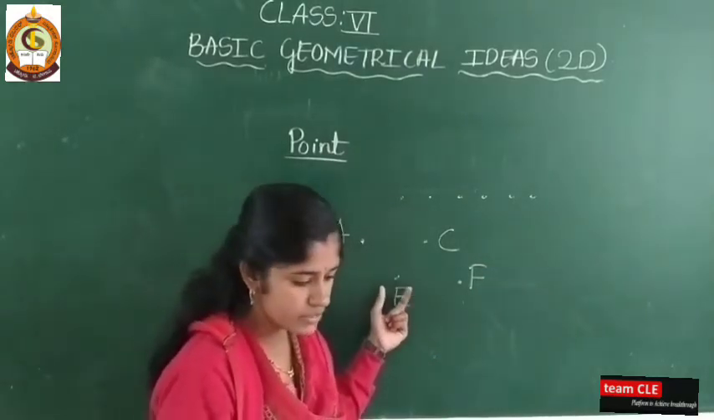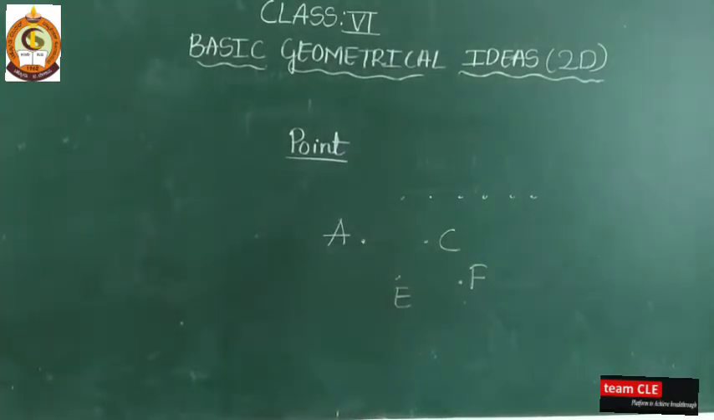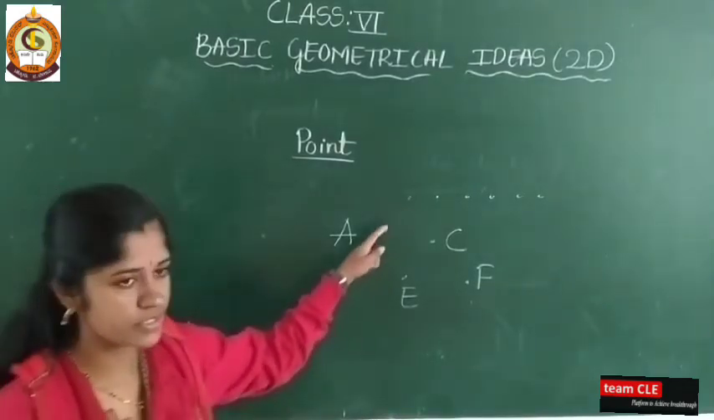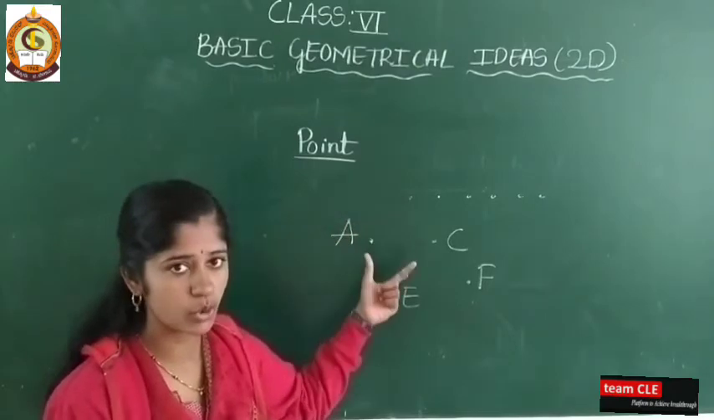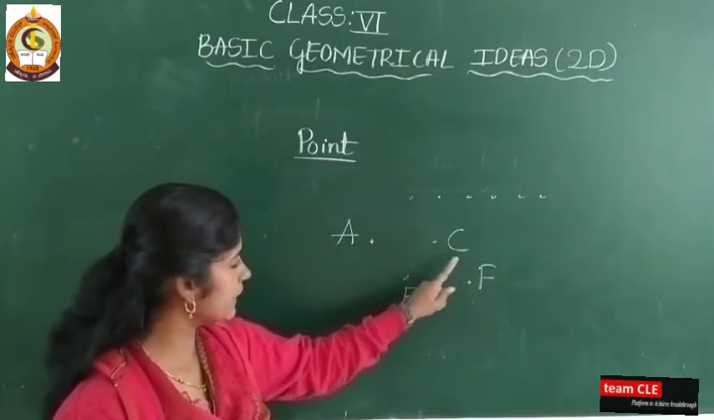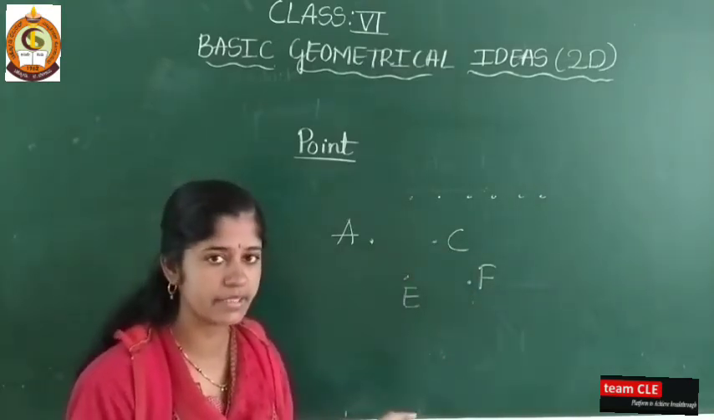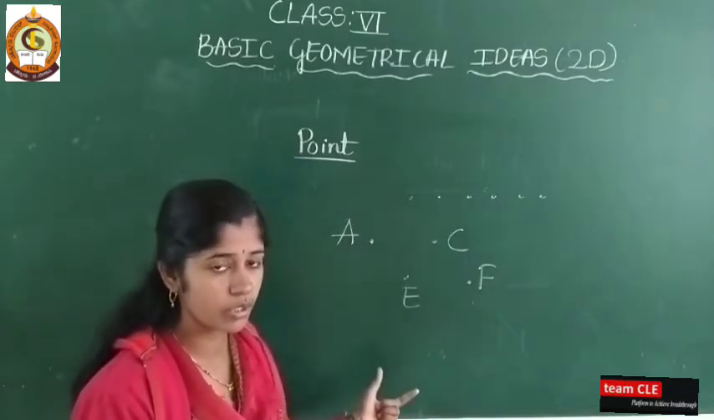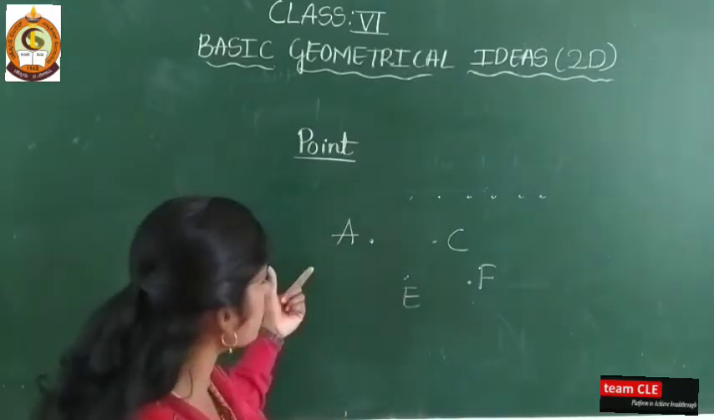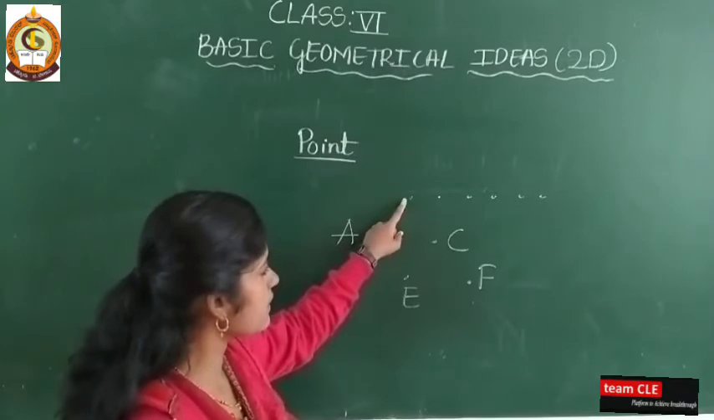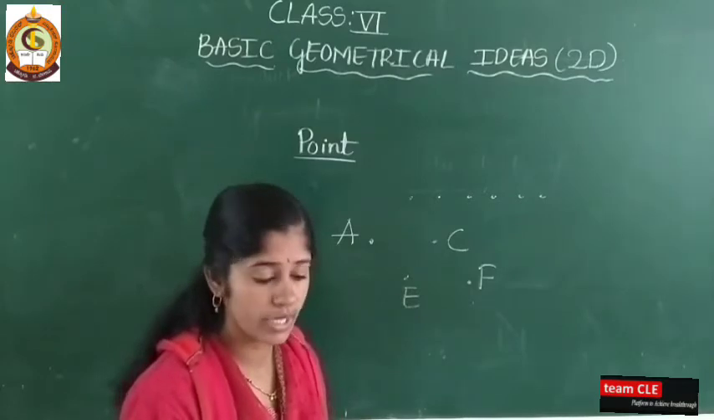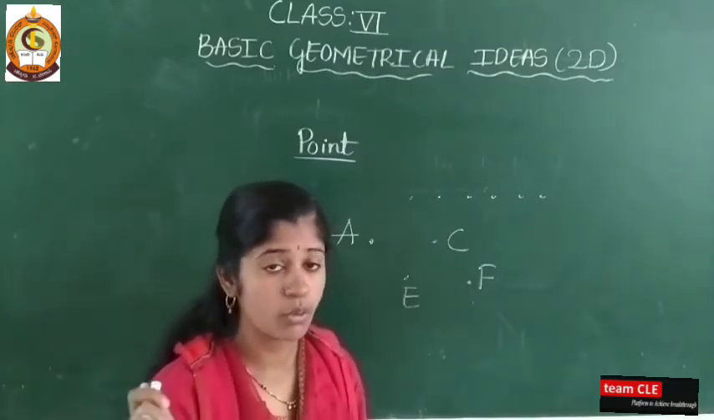Points. A point has no magnitude; it has no thickness, no length, and no width. We represent it with a capital letter, A, or point C, point E, point F. We represent it with capital letters, not small letters. So this is about point. A point is a geometrical figure. We represent it with capital letters, and it doesn't have any thickness, length, or width, but it has its own value.